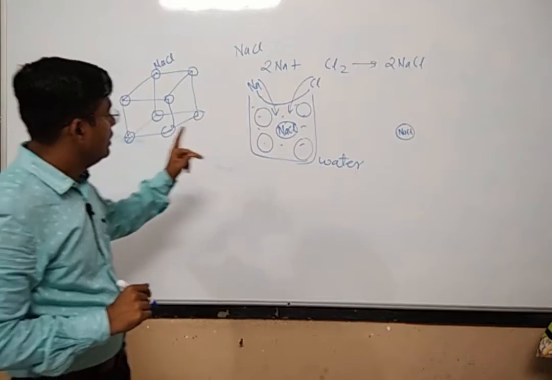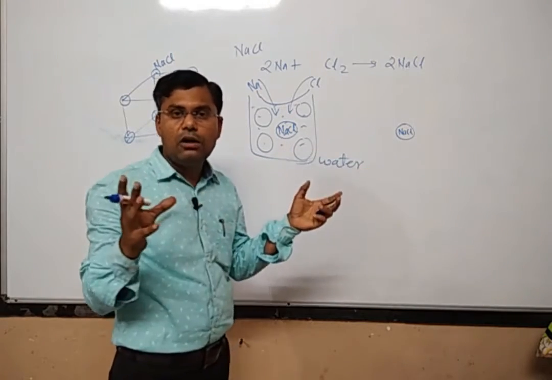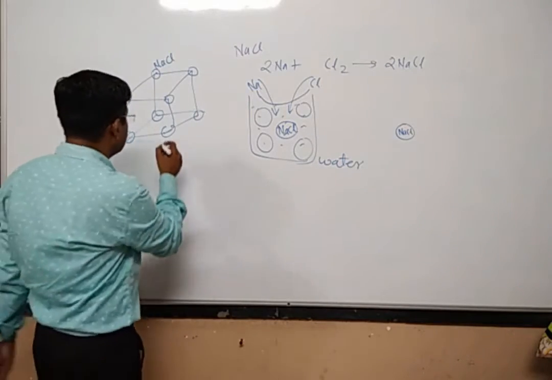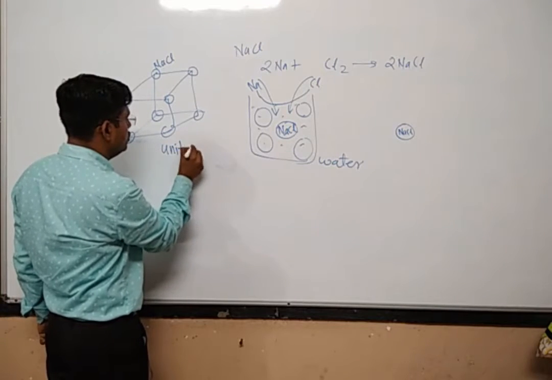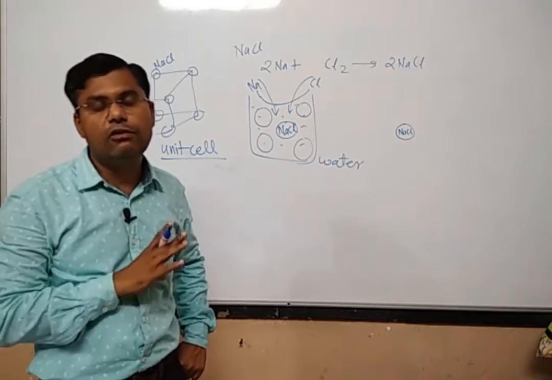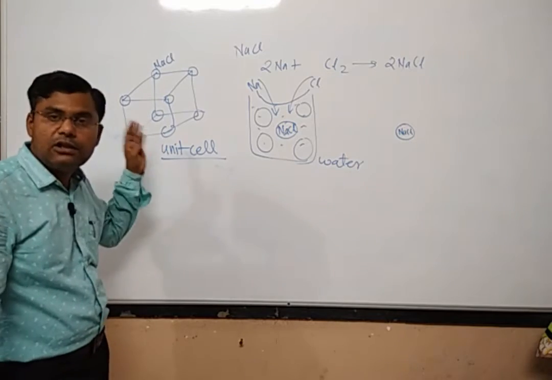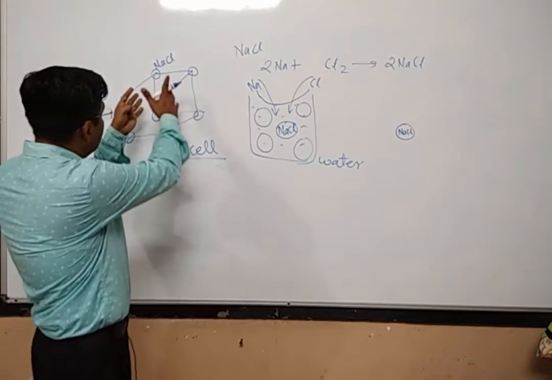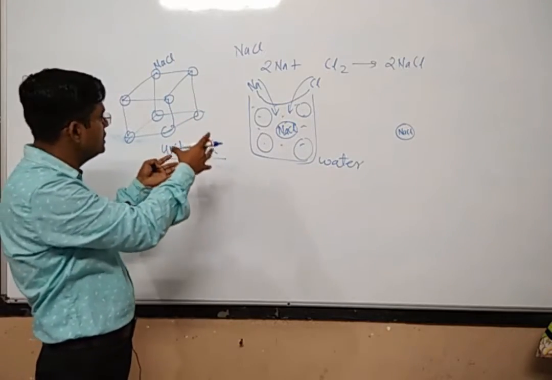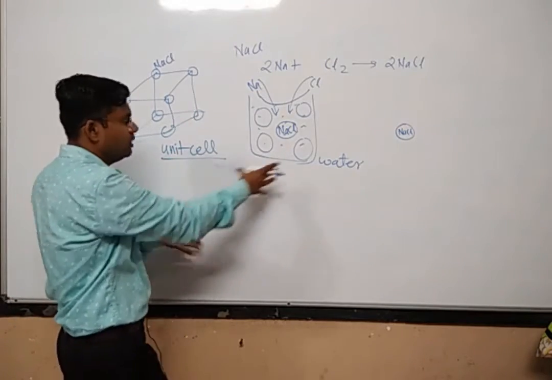So what do we get? At first we got the NaCl molecule. When so many NaCl molecules come together because of the force of attraction, we get something which is called a unit cell. We get a unit cell of NaCl, which is of the cubic form. Now after getting the unit cell of NaCl, what will happen? Only one unit cell will not be there, no? There will be so many unit cells. The formation of unit cells will take place in various places, over here and there.